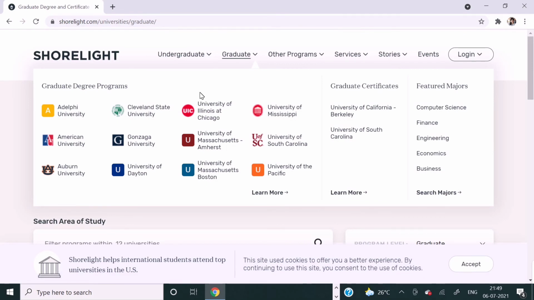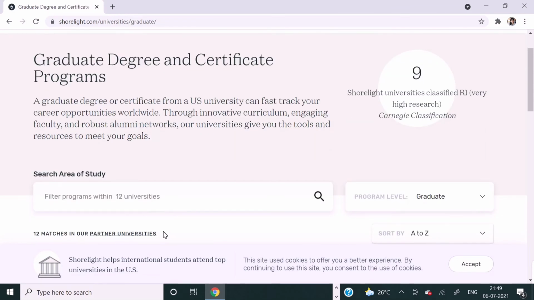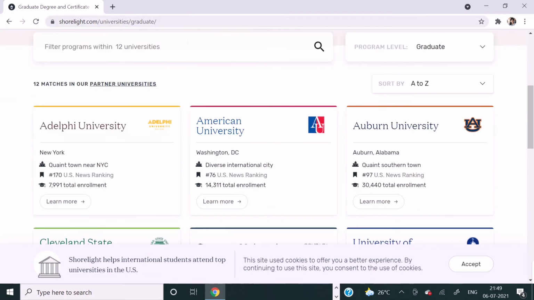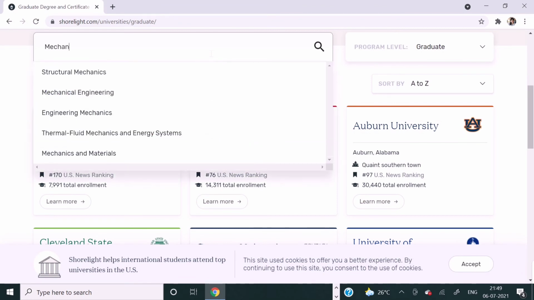Shorelight is providing application fees waiver for all these universities, but first you need to find out if it is providing application fees waiver for your course. So here you have to filter and click on graduate and just type in your course. Let me take an example for that matter. Let me just type in mechanical engineering and show you. See, now I'm typing out mechanical engineering.